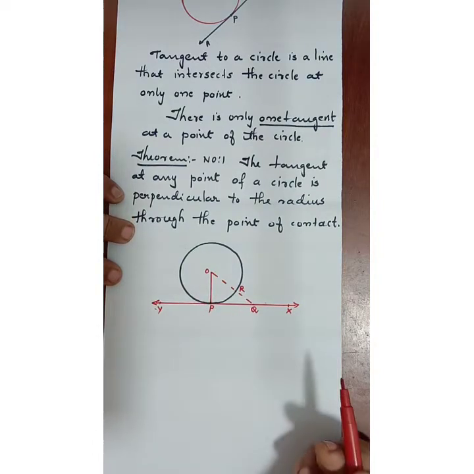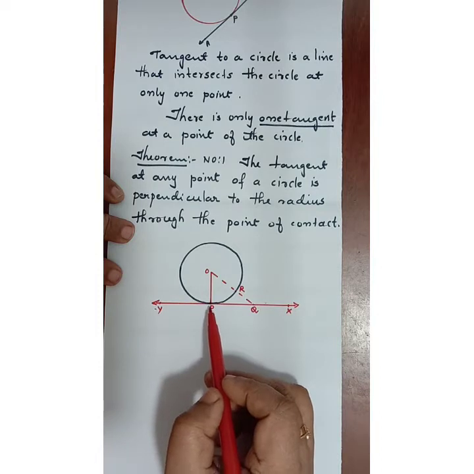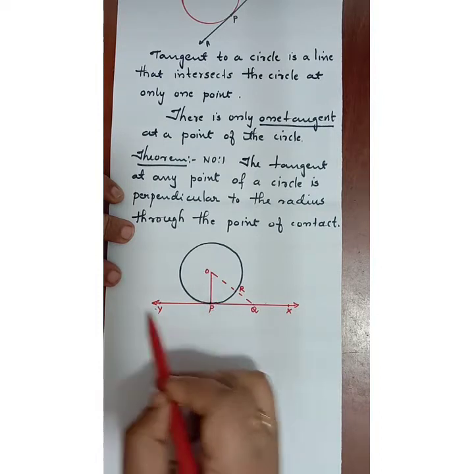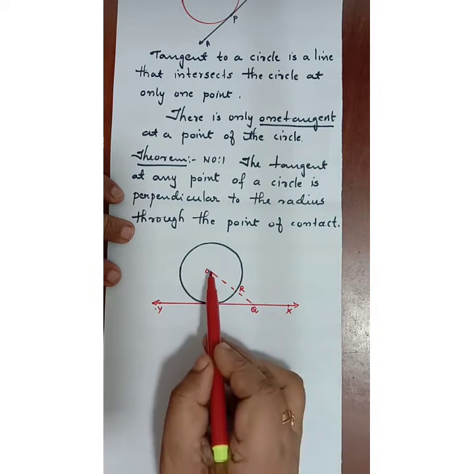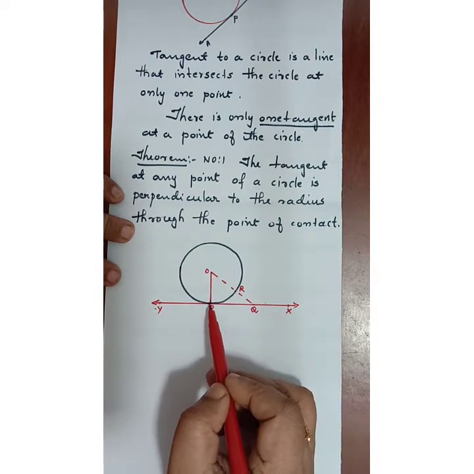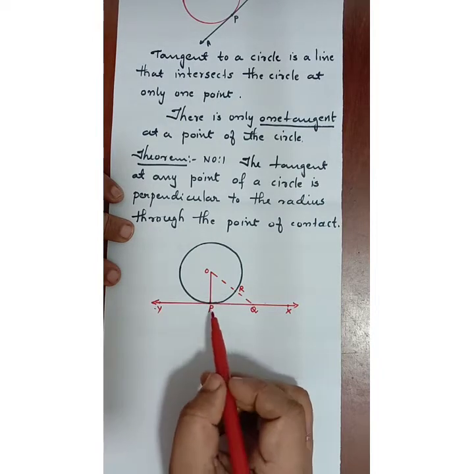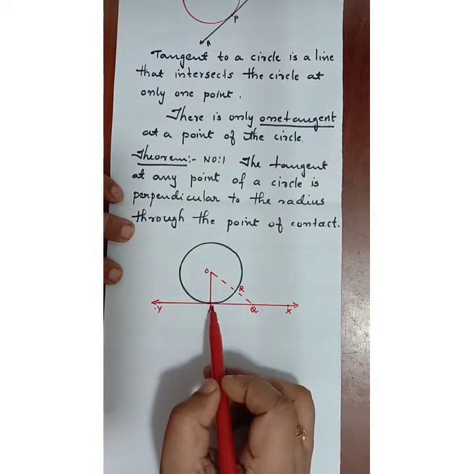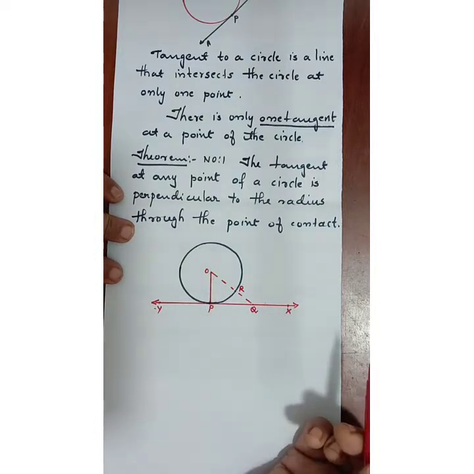So, how do we conclude? OP is the shortest of all the line segments from center to the tangent. From center to the tangent, OP is the shortest. And in 9th standard we have learned shortest distance is always the perpendicular. Here OP is shortest and shortest is always perpendicular.